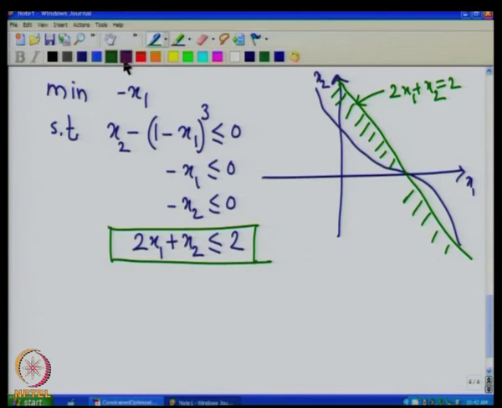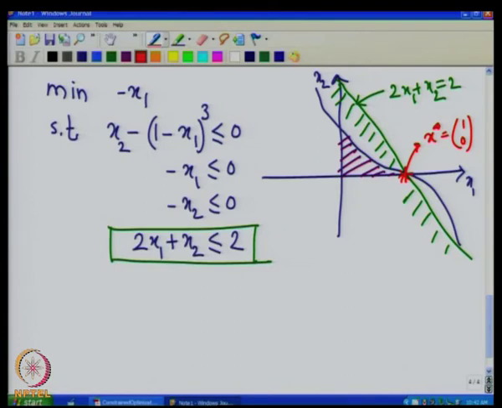You will see that our earlier constraint region, the shaded region here, remains the same, it has not changed. So, this point x star, which was 1 0, is still our local minimum, because the constraint set has not changed.